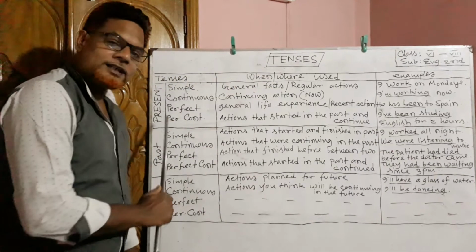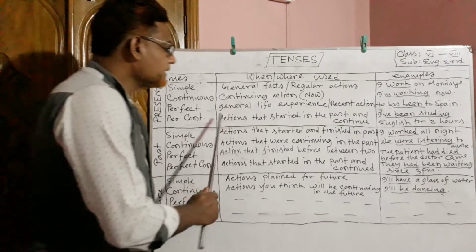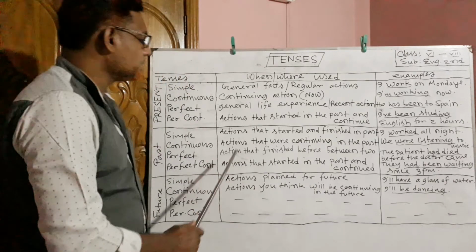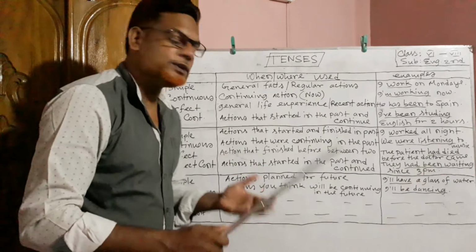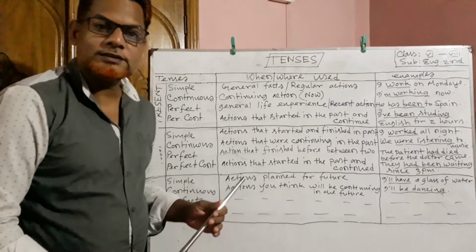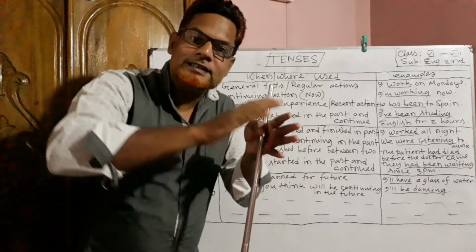Then look at the next tense, present perfect continuous tense. When can we use present perfect continuous tense? This structure will be used when we try to express actions that started in the past and continue. The action that started in the past but still continues.